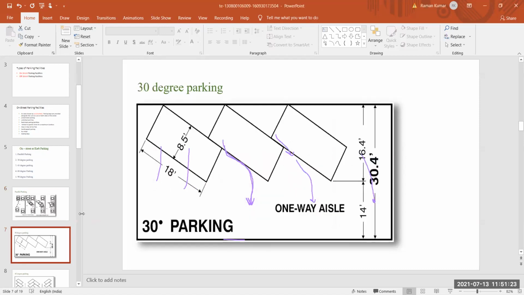Next is 30-degree parking. If you see here, this is your 30-degree parking. Here we park our vehicles at 30 degrees. This is our vehicle, this is our vehicle, and this is also our vehicle. Here are the various dimensions.